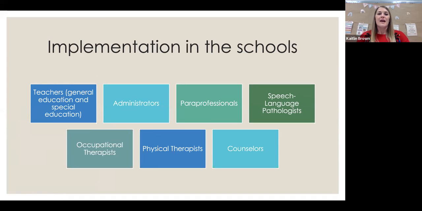So as far as implementation in the schools, this just kind of talks about who might be involved, right? So of course, our general education teachers and special education teachers, because I think a lot of people forget that just because a student is in the co-taught setting, they're still in a general education class. And so those teachers still need to know about it just as much as our special education teachers do.